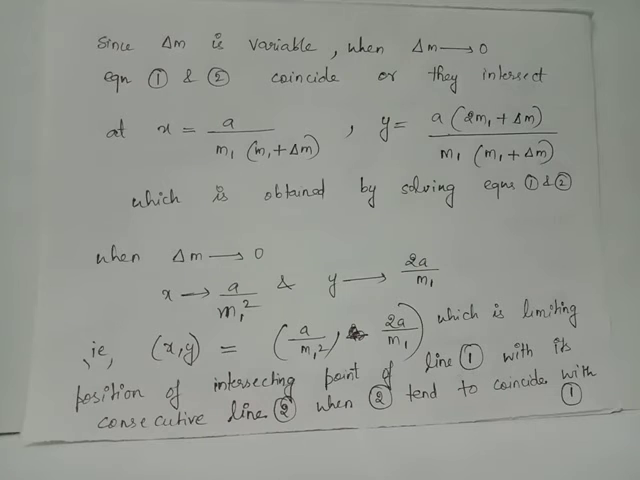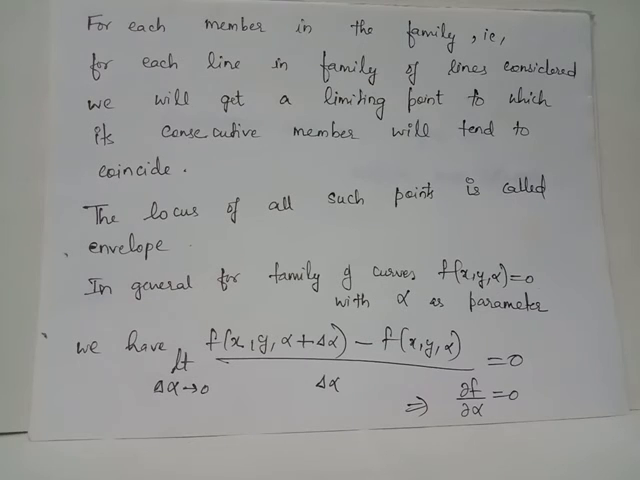Following the same procedure, for each straight line in the family of straight lines considered, we can find the limiting point of intersection of each straight line with its consecutive straight line, and the locus of all these limiting positions of points of intersection of one member of the family of curves with its consecutive member will give us the envelope. In general, when you consider the equation of a family of curves f of x, y, alpha equals 0, where alpha is the parameter,